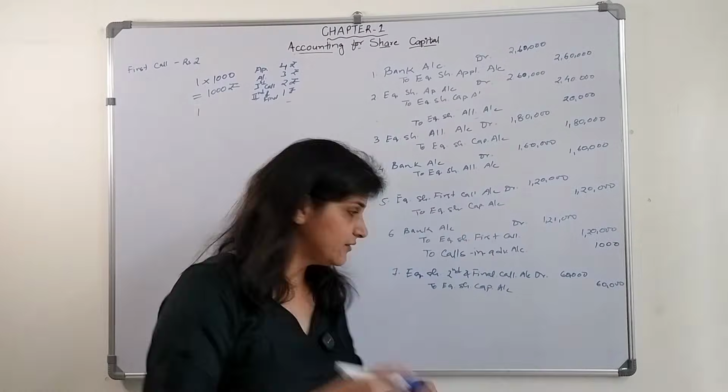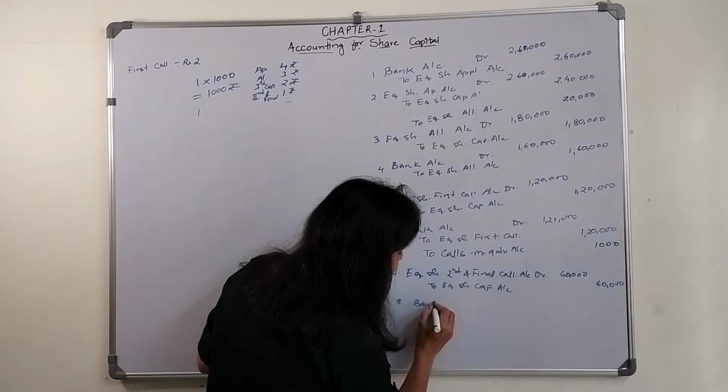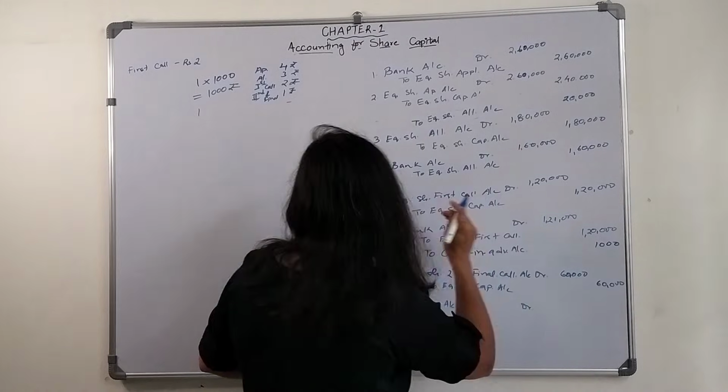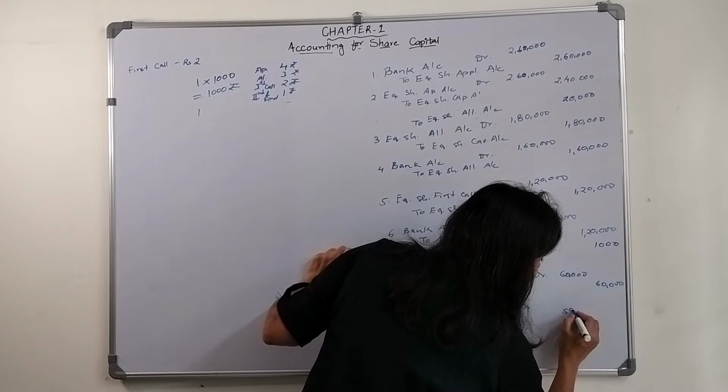And then they will receive the money. So what will be the entry? Bank account debit, they are not going to receive 60,000, they will receive 59,000.